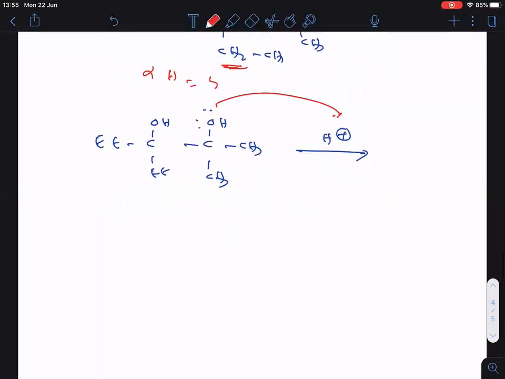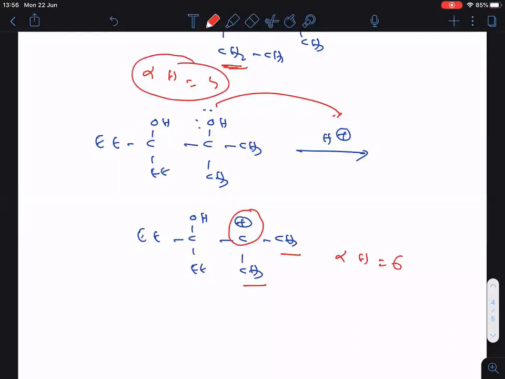Clear? So I want to put a direct step here. Ethyl, C, ethyl, here OH. Now directly I will write the carbocation. After departing OH2 plus you will get carbocation only. CH3. Clear? Now tell me, with respect to this carbocation, how many alpha hydrogens are there? 3 plus 3, 6. So in first case we got 4. In second case we got 6. You know, more the number of alpha hydrogens, higher is the stability. Therefore, this is correct, previous one is wrong.